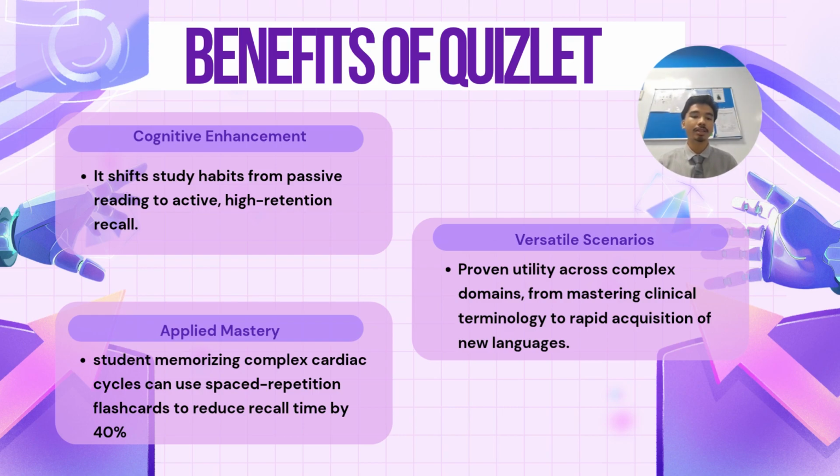If we look at the data in visualization form, we can see the true power of applied mastery. Students memorizing complex biological cycles using Quizlet's spaced repetition algorithms achieve an outstanding 40% reduction in recall time. And by aligning the reviews with human forgetting curves, Quizlet doesn't just make studying faster, it bypasses cognitive fatigue and locks in comprehension.